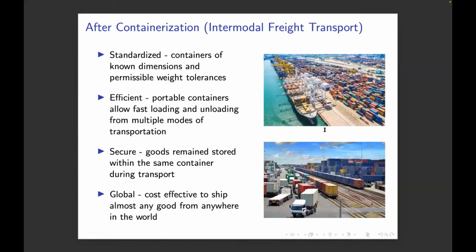And the shipping company, whether it's rail or truck or ship, every port or rail yard or trucking company knows how to move these containers on and off of their platforms. Everybody has standardized tools, there are standardized sizes, and everybody knows how much weight can be put into one of these containers. So it creates a very standard, efficient, secure way to ship goods globally. That's the modern system that we have now.